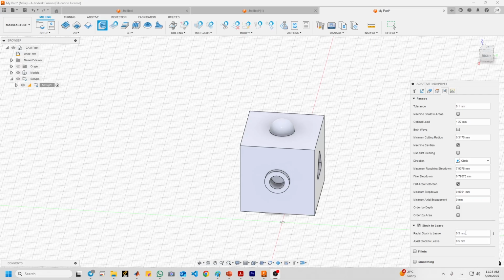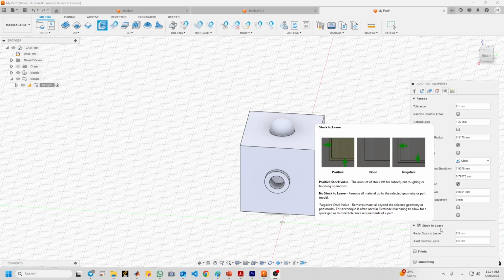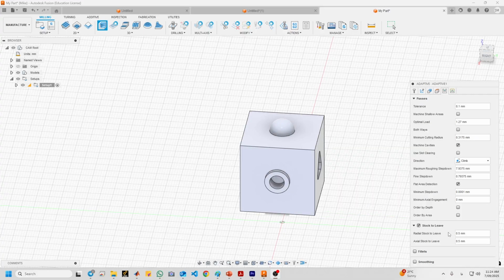So this tab controls how much material is removed at any given time. We use the default values in the passes tab, and in the stock to leave, 0 millimeter for axial stock to leave, and 0.5 millimeter for radial stock.